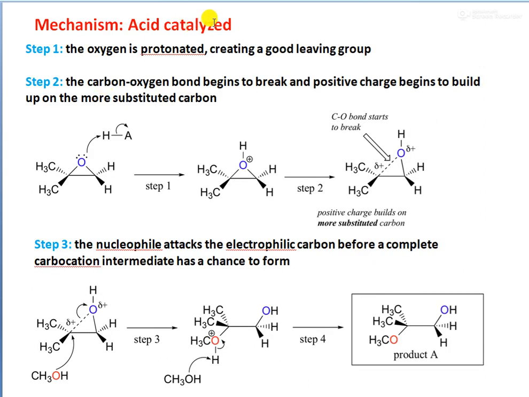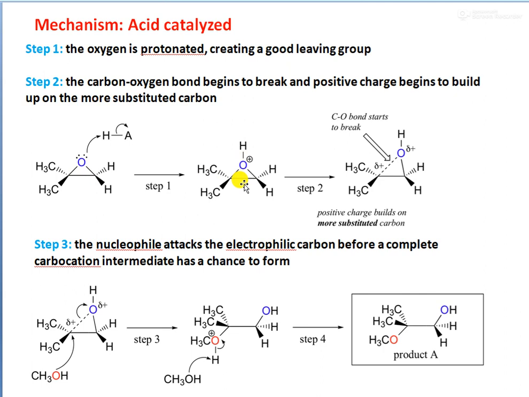Let us understand the mechanism of this acid catalyzed reaction. In the first step, the oxygen is protonated, creating a good leaving group. So the reaction is catalyzed by an acid. So there is presence of H plus in the medium. This H plus will come and attach to the oxygen atom of the epoxide, because the oxygen is very electron rich, and consequently an OH bond with a partial positive charge on the oxygen will be formed. This is the first step. The oxygen is protonated, creating a good leaving group.